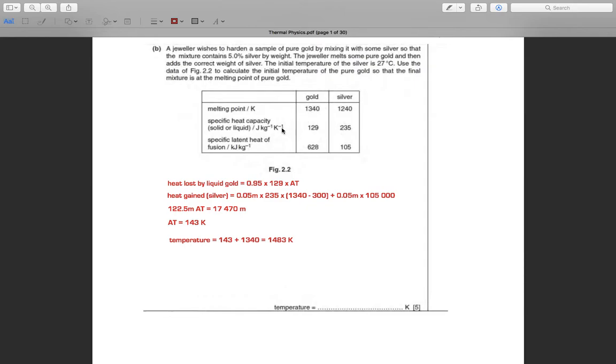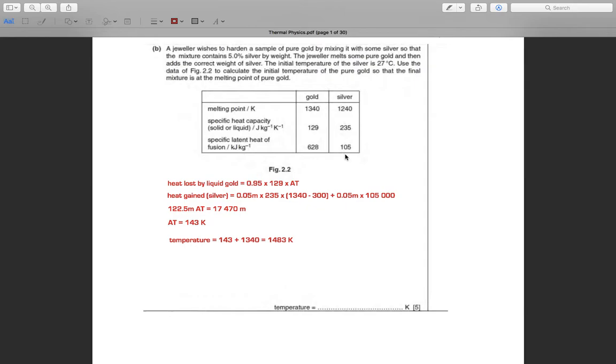Silver has a specific heat capacity of 235, and the specific latent heat of fusion is 628 for gold and 105 for silver.